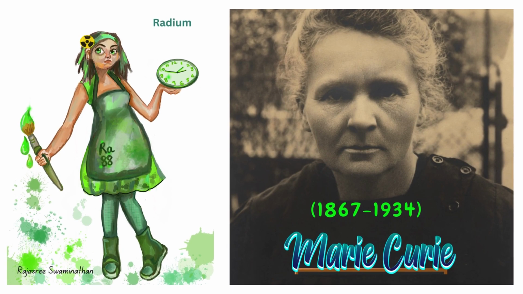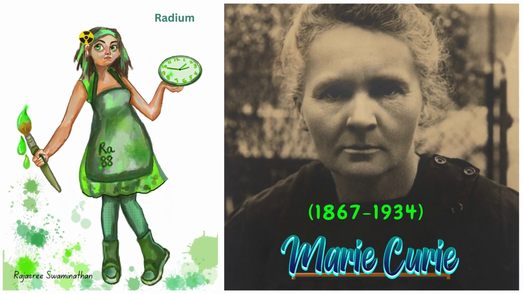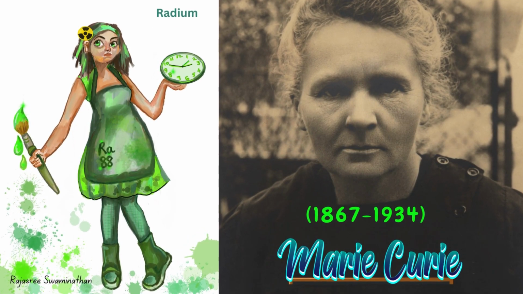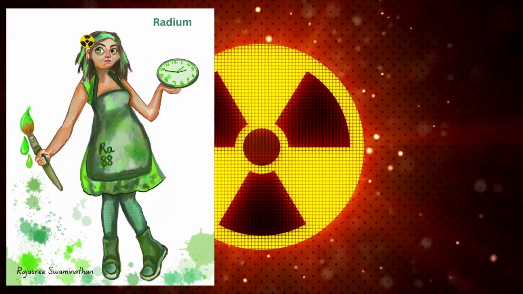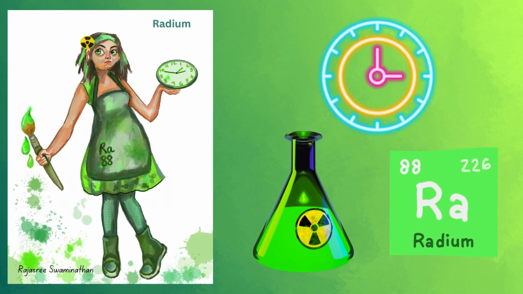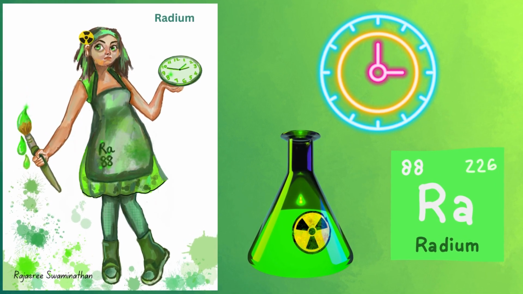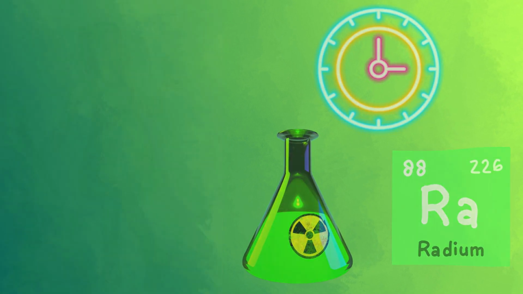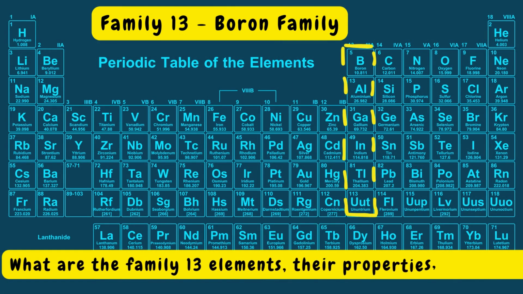Radium was discovered by Marie Curie, 1867 to 1934. It is extremely rare and radioactive, but has historical significance in radioluminescent paints and nuclear science. What are the family 13 elements, their properties and uses?